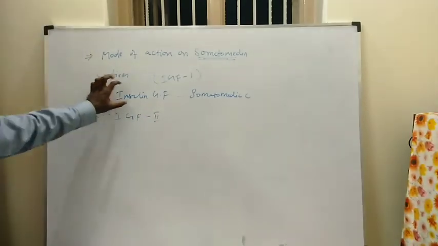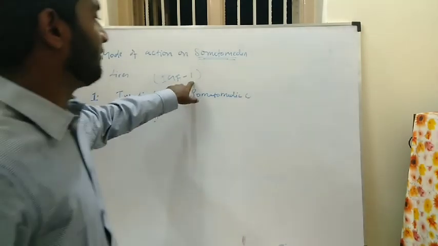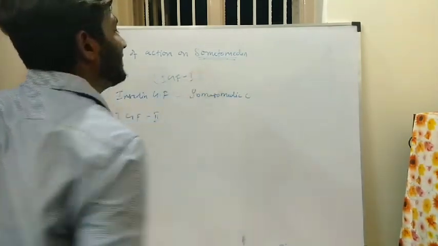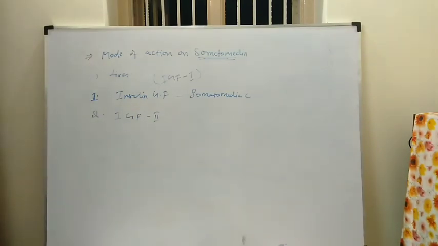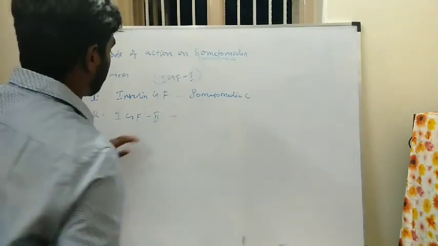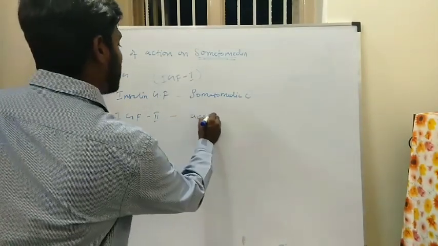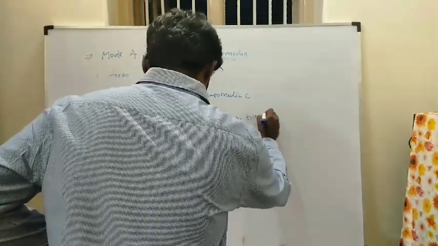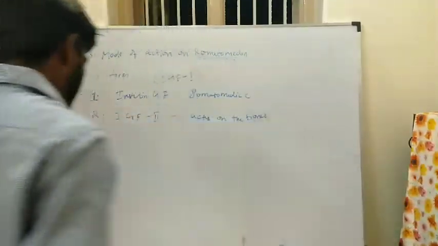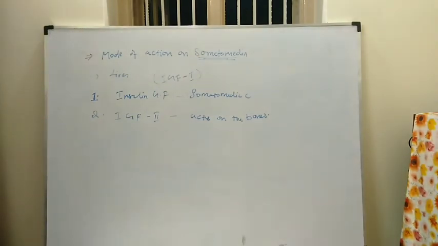The first is IGF-1, insulin growth factor 1, also called somatomedin C. Next is IGF-2, insulin growth factor 2. This insulin growth factor 2 majorly acts on the bones and protein metabolism.